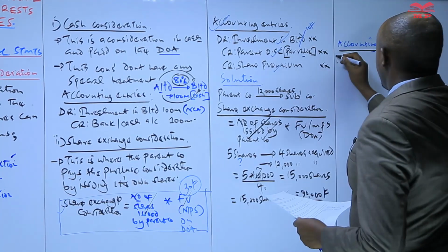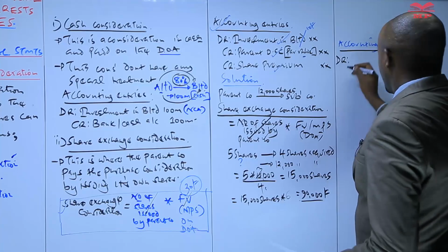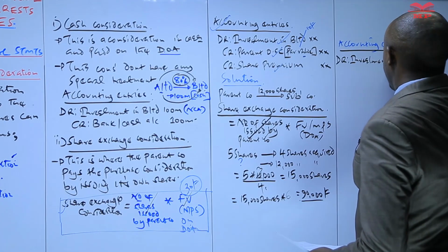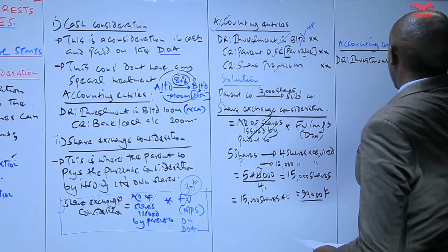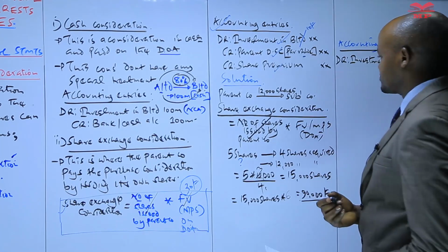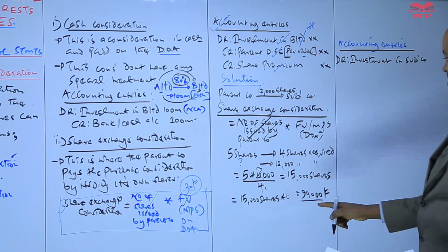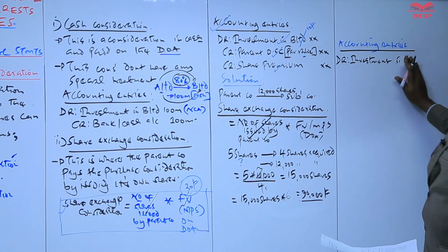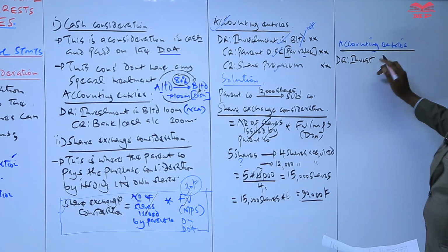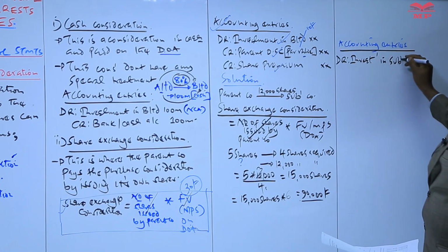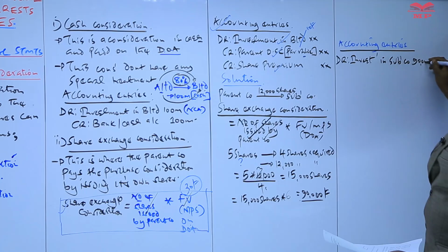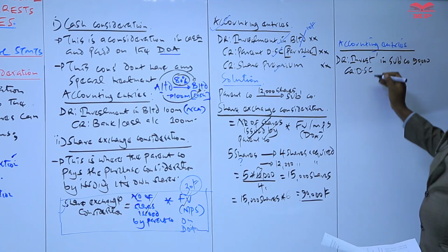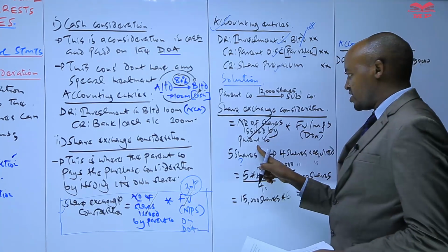The parent company, with this amount which you have computed, 90,000, will debit an account called investment in subsidiary company, an amount of 90,000, and then credit the ordinary share capital.